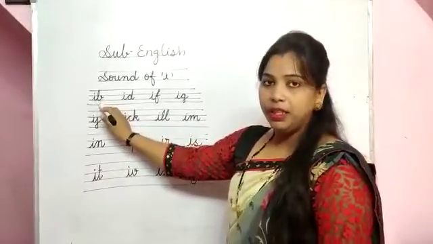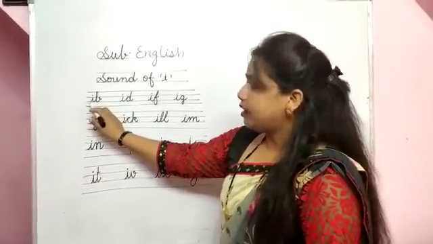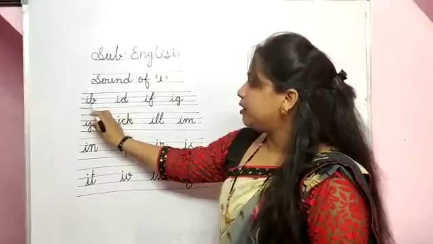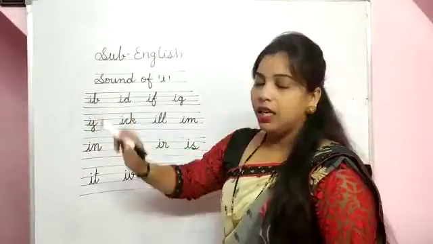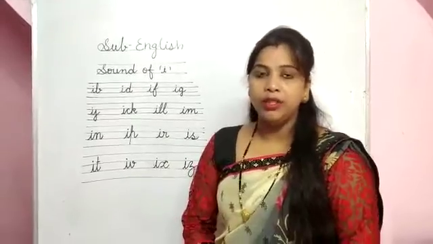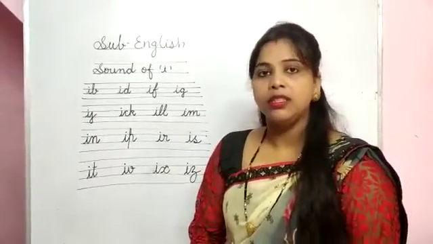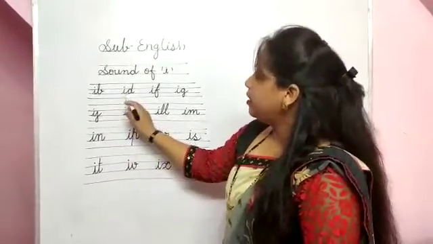I, B, ib. I, B, ib. I, B, ib. I means क्या होता है? I means होता है E. I means E. I, D.